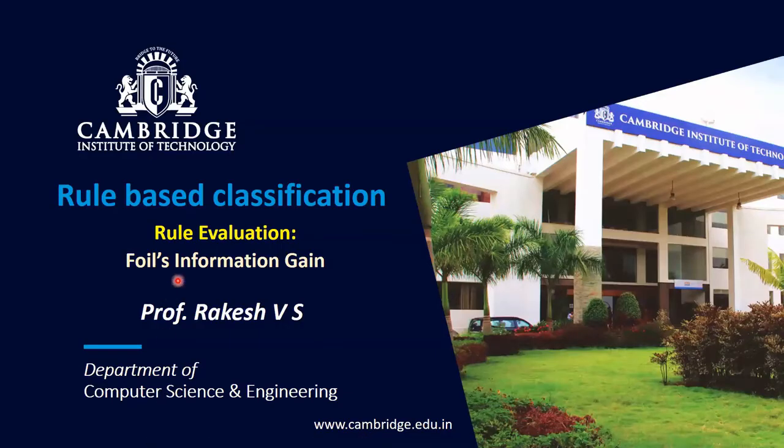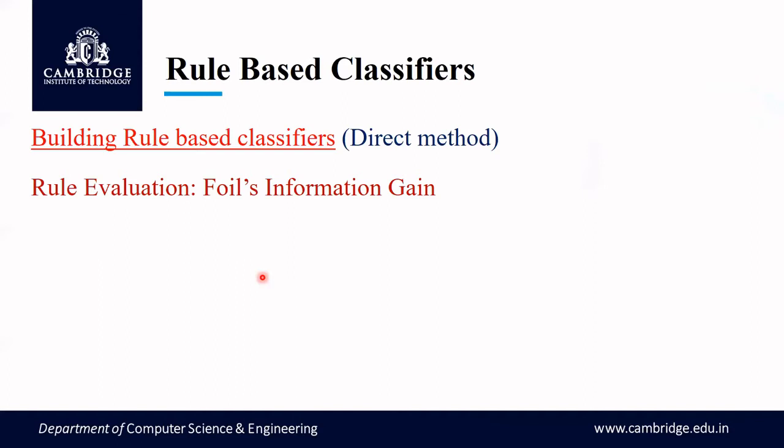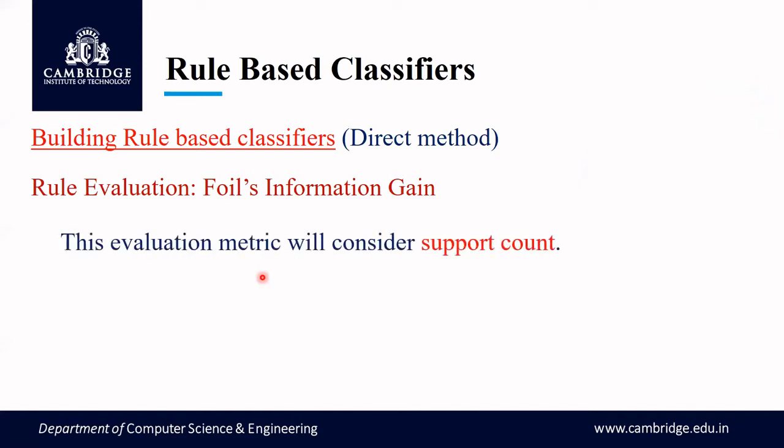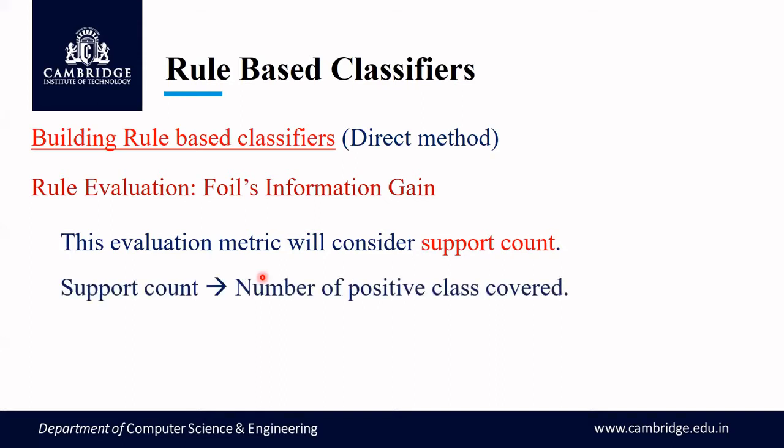Now we will consider FOIL's information gain as the evaluation metric. So what is this FOIL's information gain? This is the evaluation metric which will be considering the support count. When I say support count, what is support count here? Here the support count refers to the number of positive examples covered by the rule. So information gain will be depending upon only the number of positive examples covered.